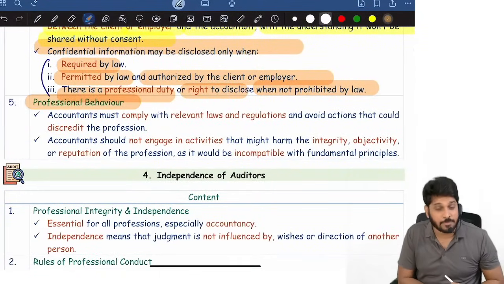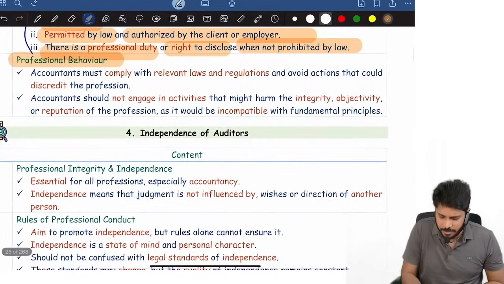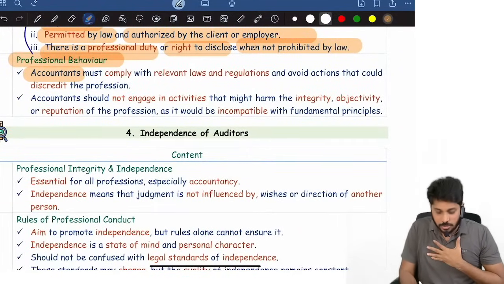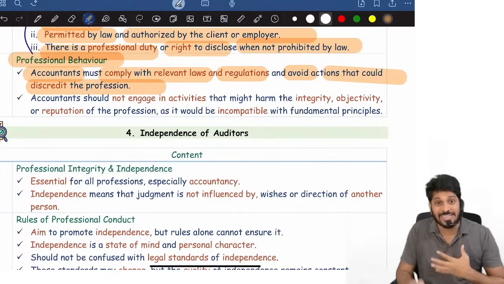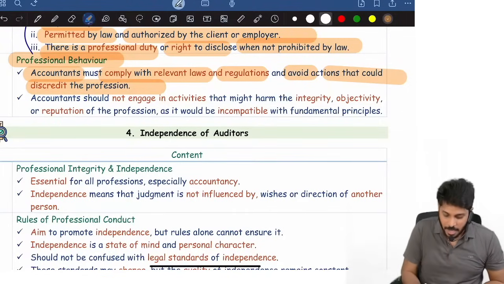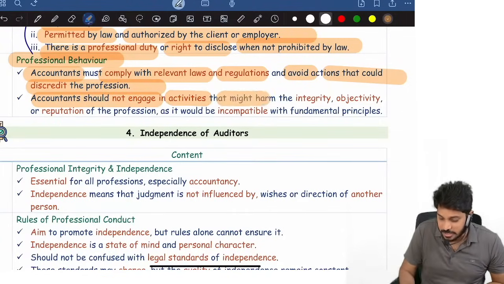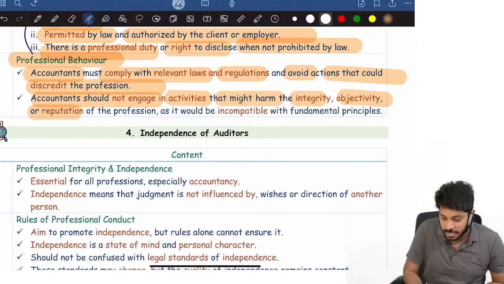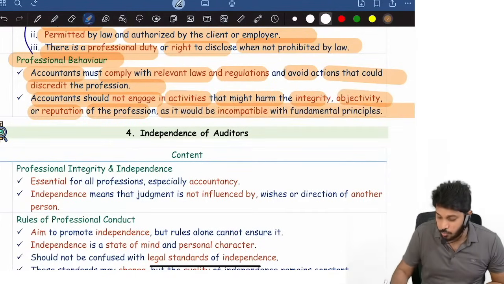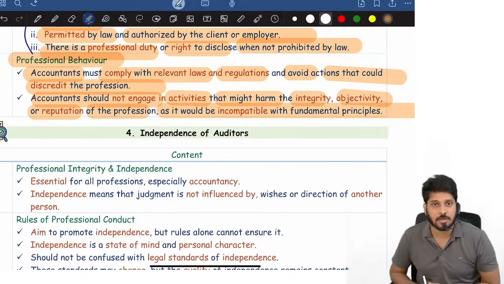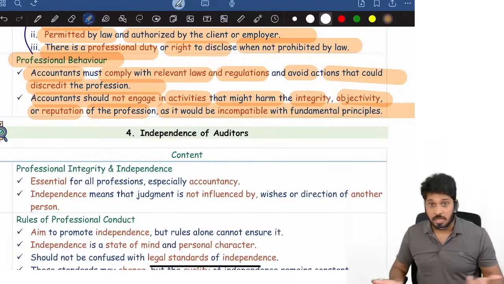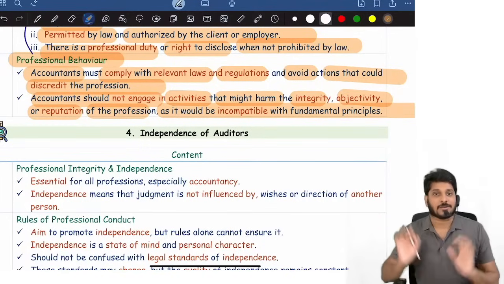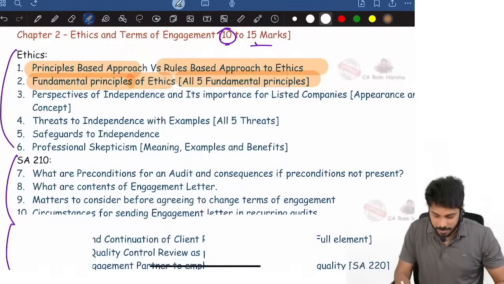Then something called professional behavior. Professional behavior means what? We chartered accountants must comply with laws and regulations and avoid actions which will discredit our profession. Accountants should not engage in activities that might harm the integrity, objectivity, reputation of the profession, as it would be incompatible with fundamental principles. Suppose ICAI is asking for some information and you are not responding, you are careless. It's a professional behavior violation. That's it. These are fundamental principles.